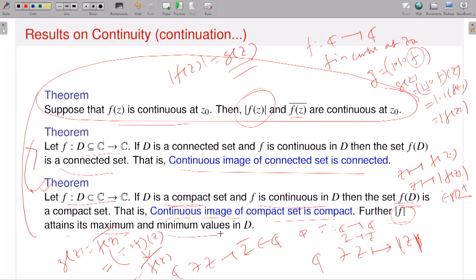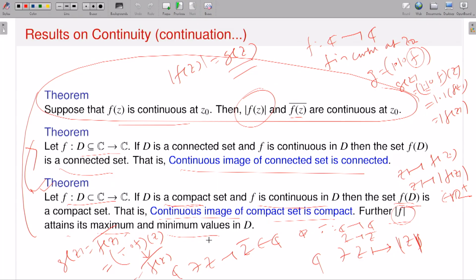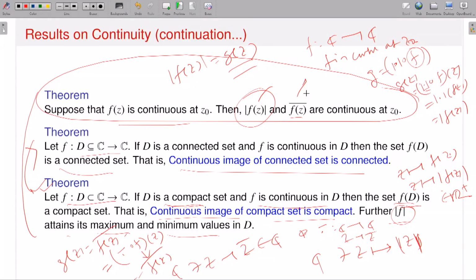Again, for the last two theorems, if time permits then I will prove them, but the first theorem is just a consequence of the algebra of continuous functions. That means if I have two continuous functions, just as I defined earlier, the composition of two continuous functions is continuous. From here it follows that modulus of f(z) and f of z bar are also continuous functions. Why? Because f is continuous and the modulus function is continuous. And for the second one, f is continuous and the bar function z goes to z bar is a continuous function. So the composition is a continuous function, and therefore f of z bar is a continuous function. Similarly here, f(z) is continuous and z goes to mod z is also a continuous function. So the composition of two continuous functions is a continuous function.